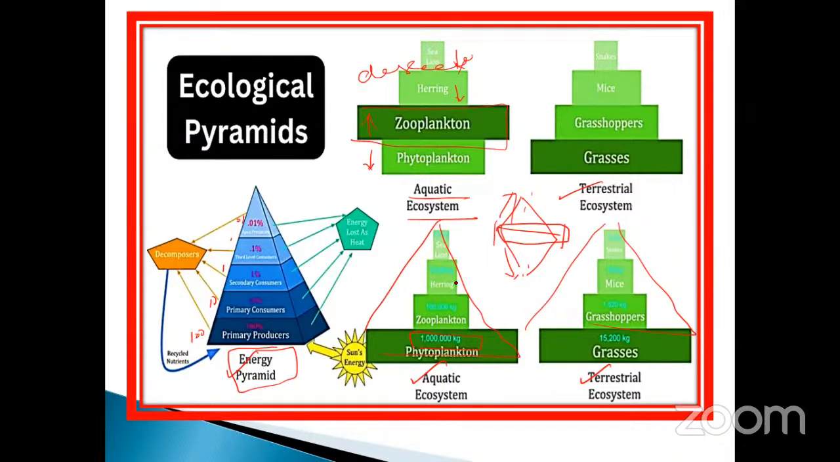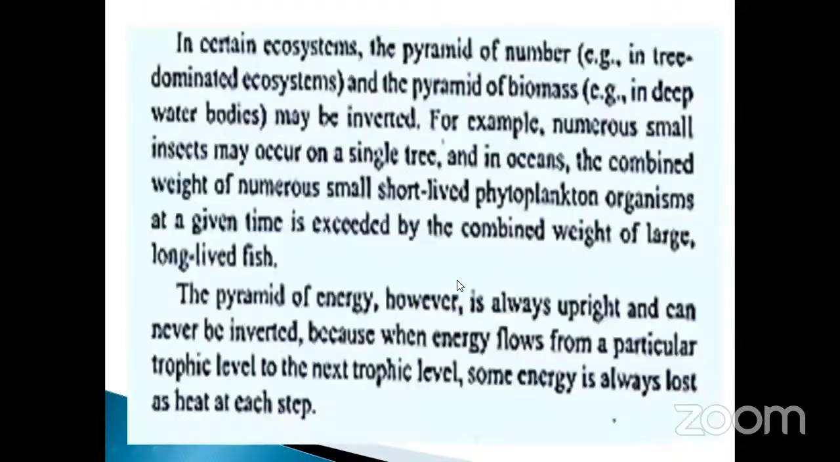Sometimes they may ask a question in this part, my dear. In certain ecosystems, the pyramids of number, for example in a tree-dominant ecosystem, and the pyramids of biomass, for example in deep water bodies, may be inverted. A deep water body is inverted. Already I told you, I showed it, isn't it? Inverted manner, in the water body ecosystem.